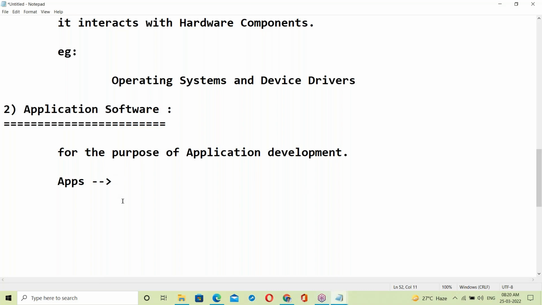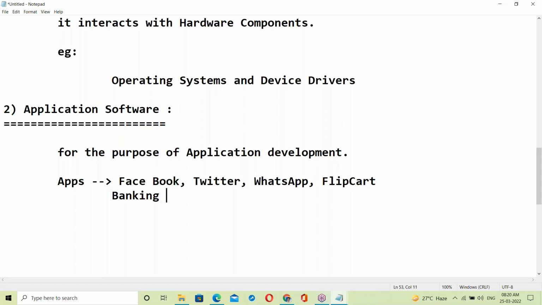Facebook, sharing information. Twitter. WhatsApp. Flipkart.